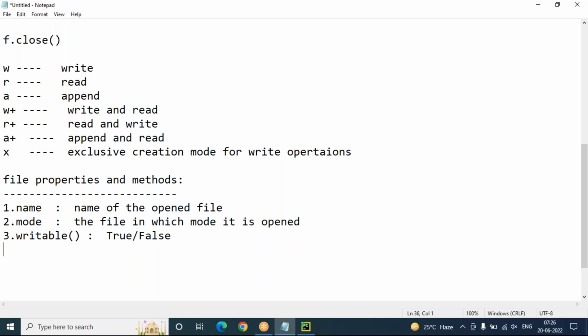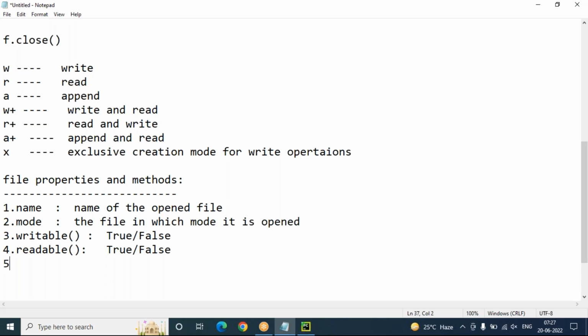If your file is really in write mode, then it returns true, otherwise it returns false. Readable is similar: if the file is open in read mode, the readable method will return true, otherwise it returns false. These two are methods.